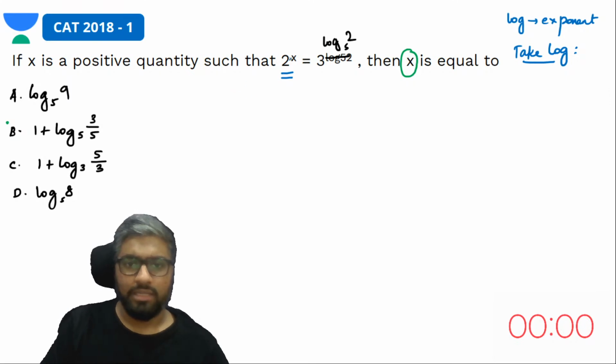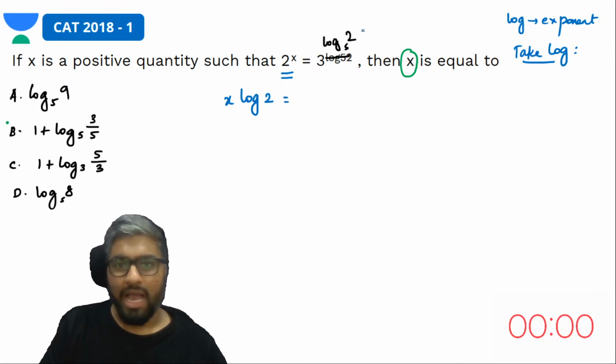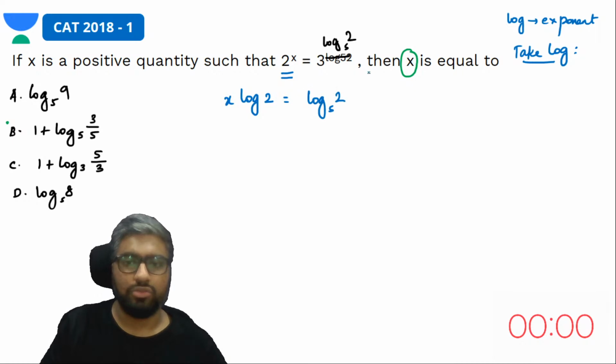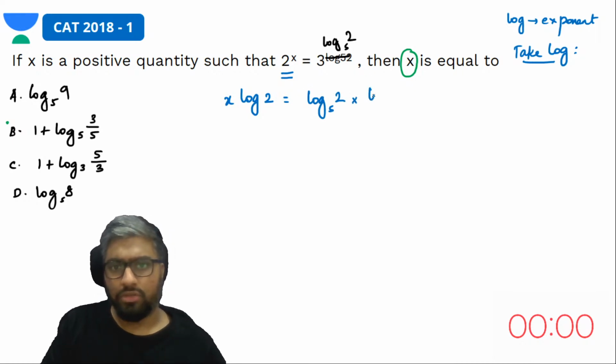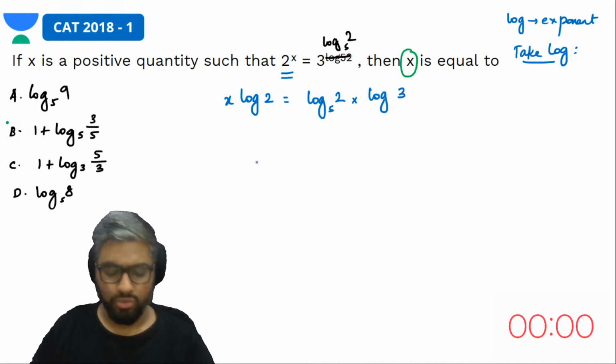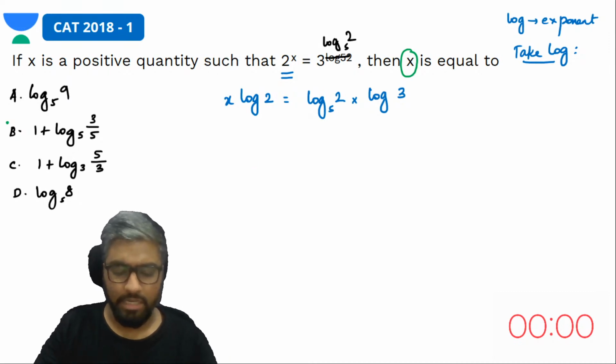क्या हो जाएगा? This will become 2 power x का log is what? x log 2. Yes, x log 2. This should be equal to what? I bring up the exponent here. तो ये क्या हो जाएगा? Log 2 to the base 5 into log 3. Correct? Yes, log 2 to the base 5 into log 3. So this is what we get by taking log on both sides.